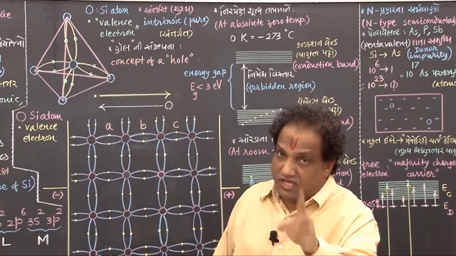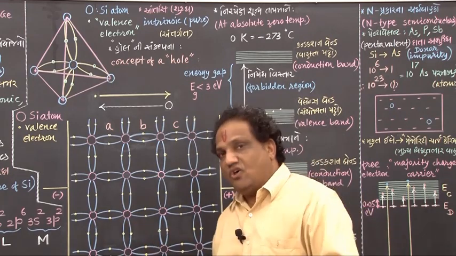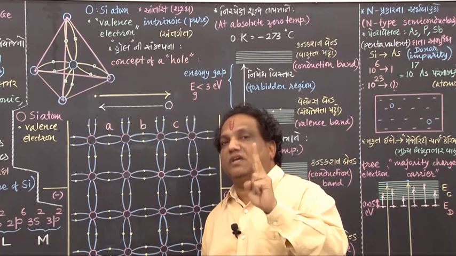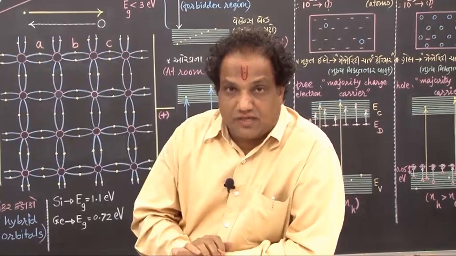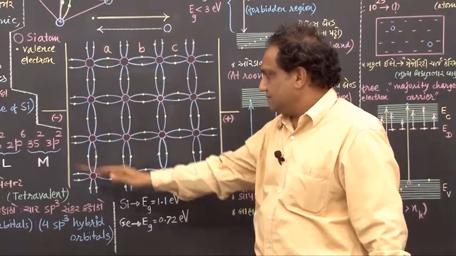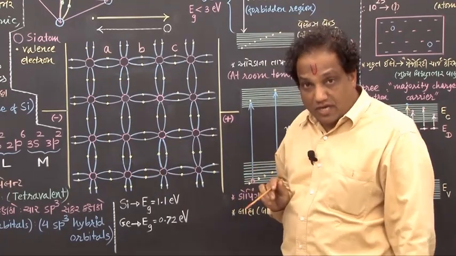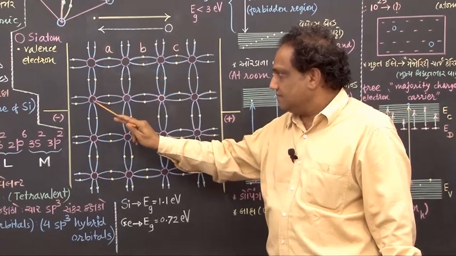The real structure is 3-dimensional, but just for the sake of convenience, in the figure we will show a 2-dimensional crystalline lattice of silicon. That 2-dimensional crystalline lattice is shown here. Correct? Fine. Now here you can see all atoms are identical.